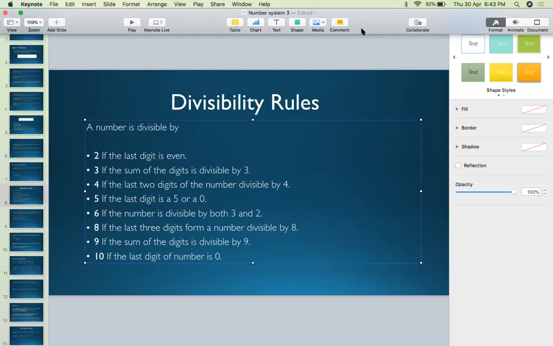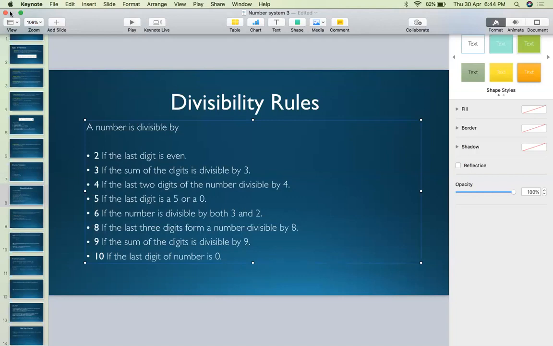Moreover, you will never see a question asking whether a given number is divisible by 7 or not. You will never get a question on the rule of 7. Never. Just in case you get it, go for simple division. If the remainder is 0, then the number is divisible by 7, else it is not divisible.